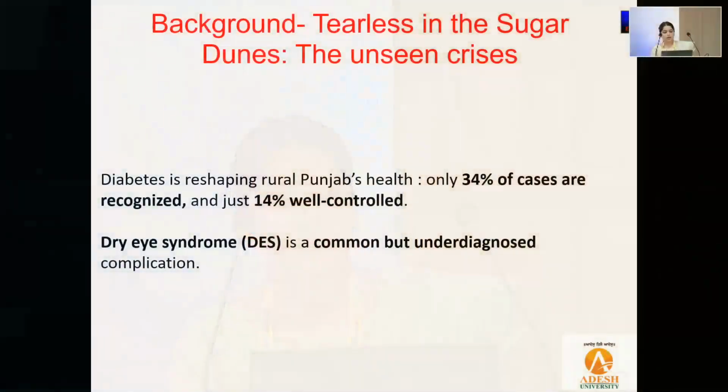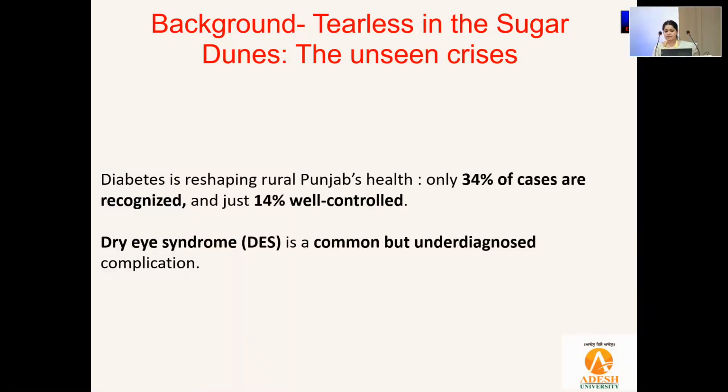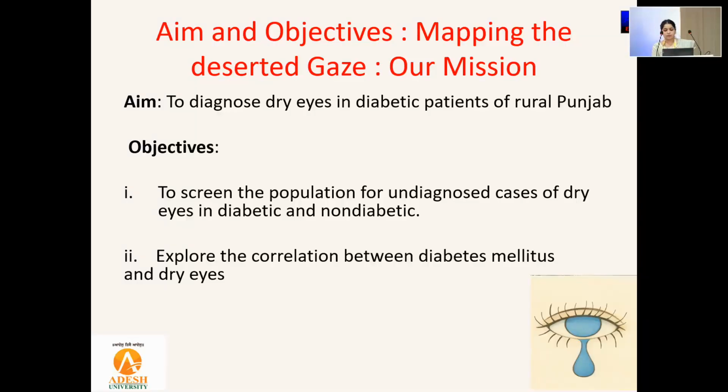Good morning, everyone. So my topic is dry eye in diabetic patients of rural Punjab. It was an ICMR project. In diabetes, only 34% of cases are recognized and just 14% are well controlled. Dry eye syndrome is the most common and underdiagnosed complication. So our aim is to diagnose dry eye in diabetic patients of rural Punjab, and the objectives were to